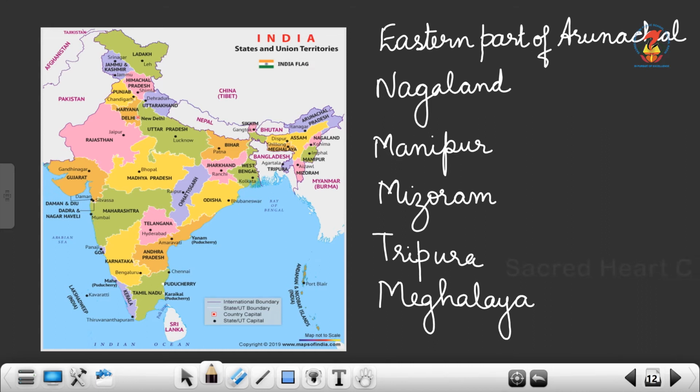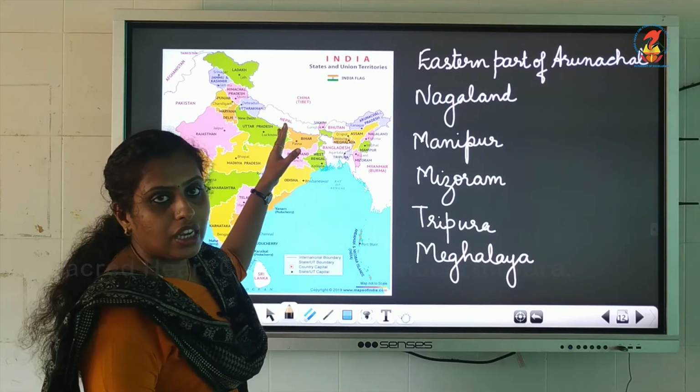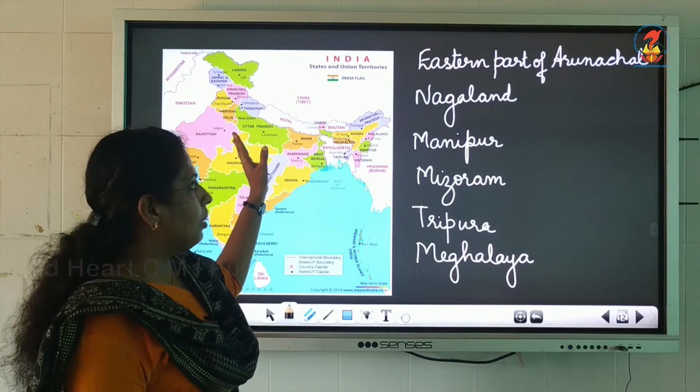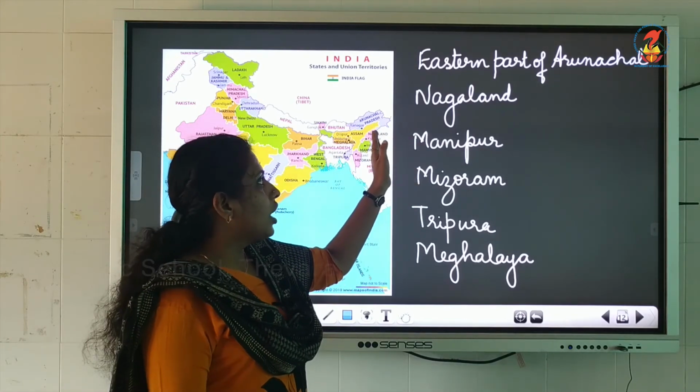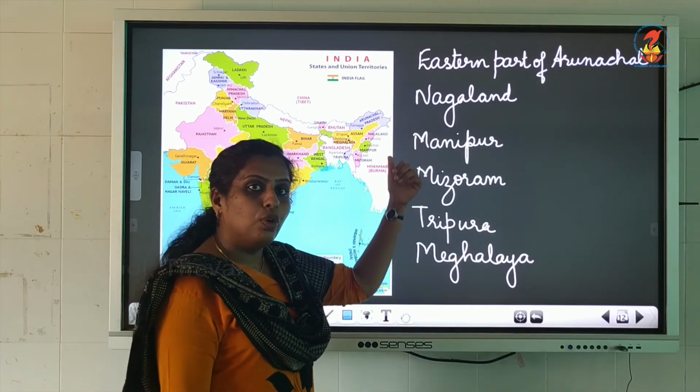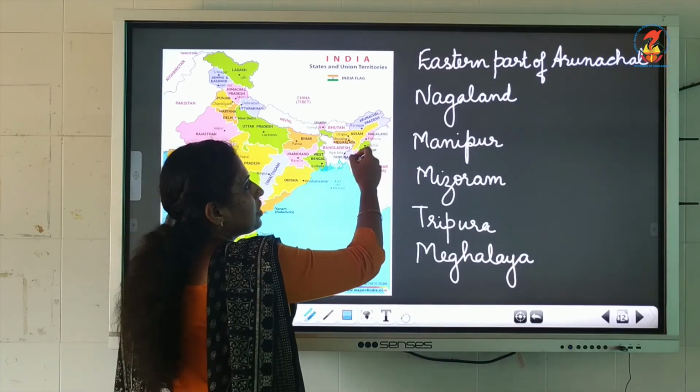Let's see which states are located in the northeastern part, in the Purvachal hill ranges. We said earlier the western part of Arunachal Pradesh comes under the Karakoram mountain range and the eastern part of Arunachal Pradesh comes under the Purvachal hill ranges. So we know Purvachal hill ranges is on this side.